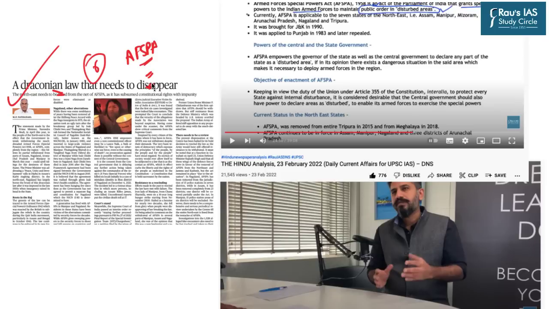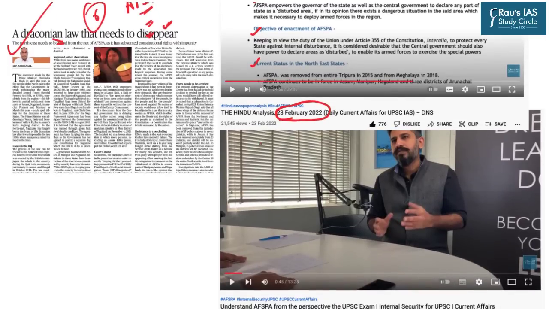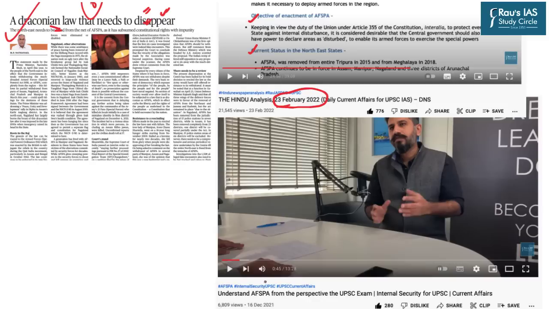So that is why, to understand all the associated dimensions, you can refer to the DNS dated 23rd February 2022, whereby Mangal sir had discussed all the important dimensions of the issues related to AFSPA. What powers under this act are given to the center or the state governments? What was the objective of AFSPA? What is the current status of AFSPA in the northeastern states? Moreover, there is a separate discussion between Nagendra sir as well as Mangal sir on the topic AFSPA.